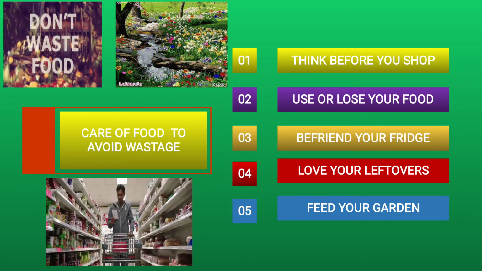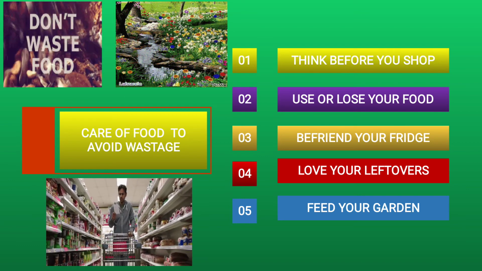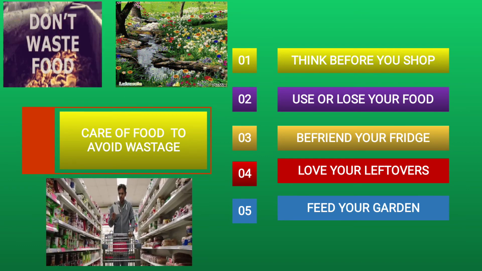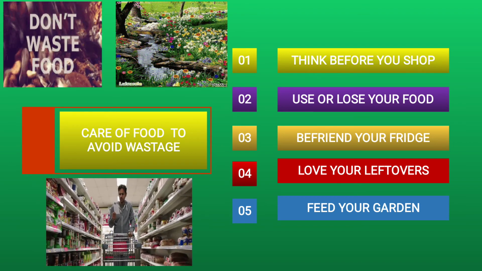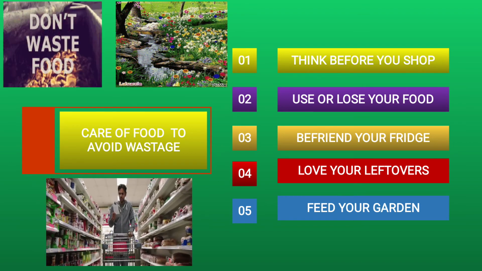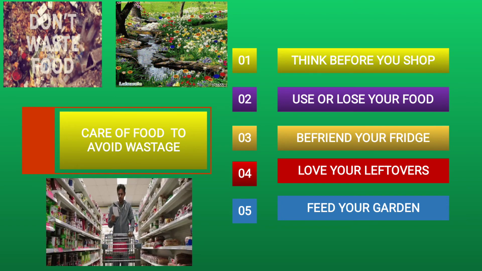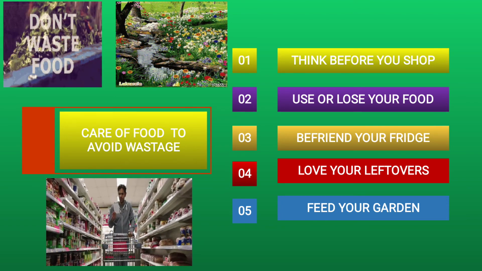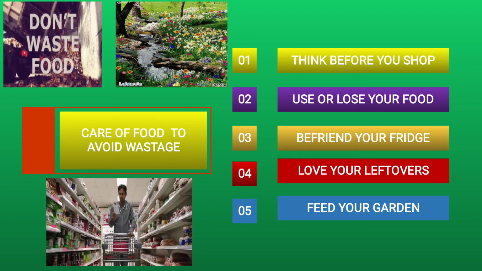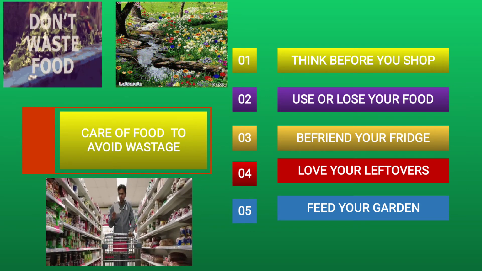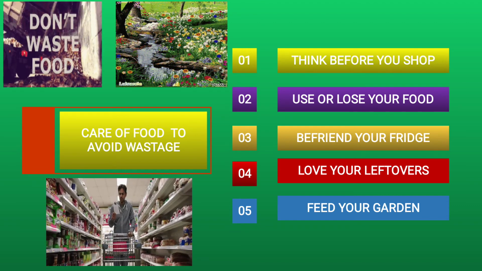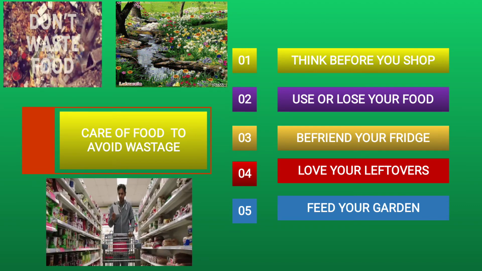Now suppose we are going for shopping. At home we first have to check what all things we need and make a list. While we are making the list, when we go to the shopping mall to buy the things, it will save our time also. That time we will not think, oh we need this, we need that. When the list is prepared, it will save our time, and the quantity also, how much we have to take.